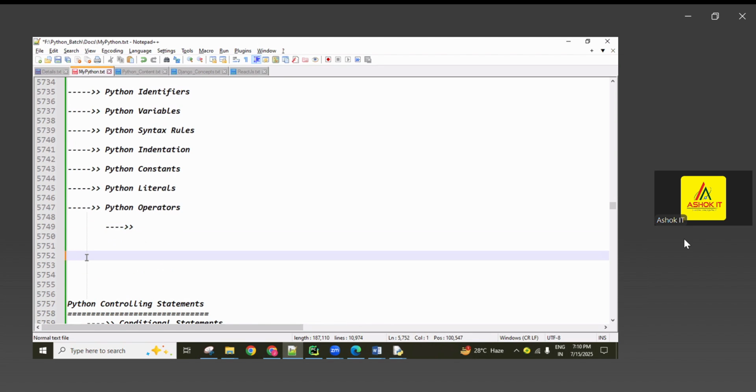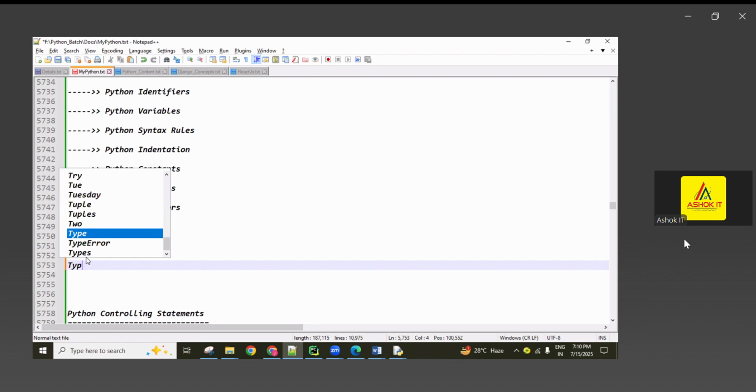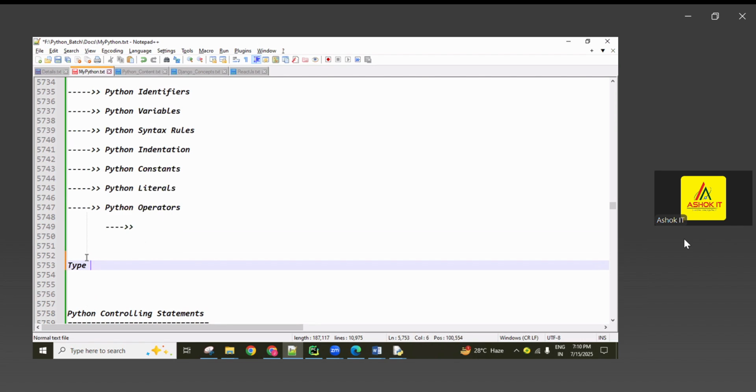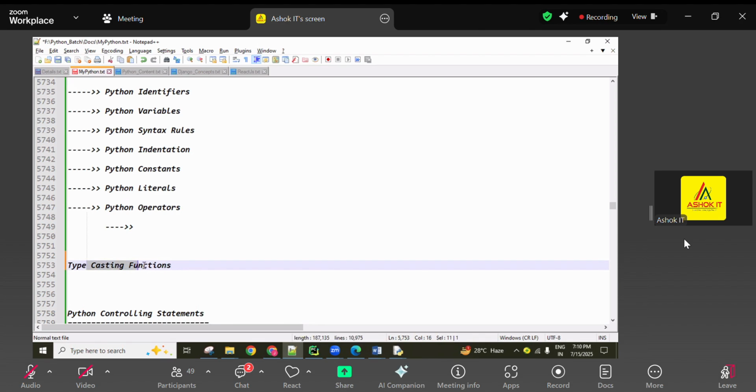And here, typecasting functions. For every data type, one typecasting function is there. So the purpose of the typecasting functions, what is typecasting, how to do typecasting. How many types of typecasting are there, or simply how many types of conversions?